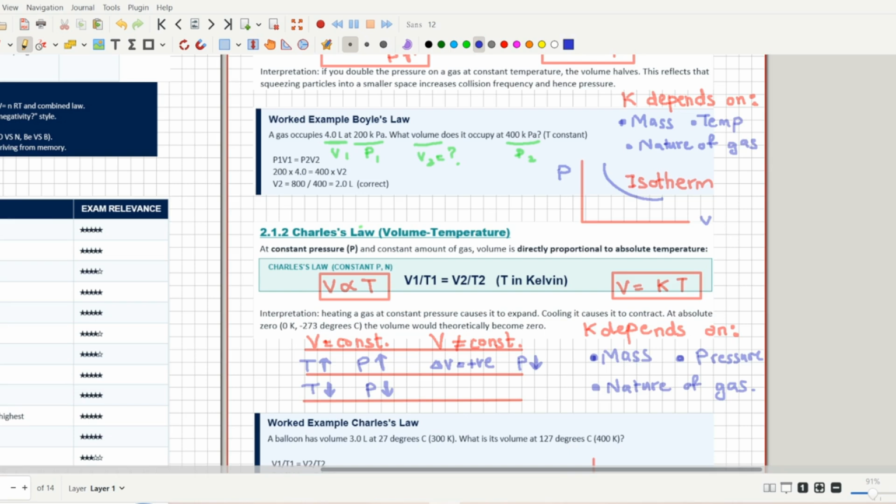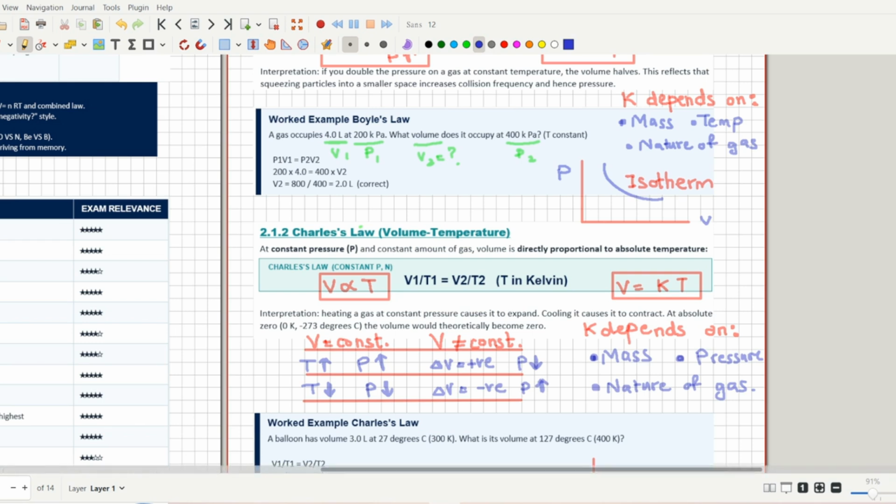That's why if you compare the difference, then the change in volume will be positive and pressure will actually decrease. I know it may seem really difficult for you right now, but if you memorize Boyle's law, Charles' law and all these laws, then come back to this topic, come back to this table after you have memorized those laws, then you will understand this law better again. If you decrease the temperature, then the change in volume would be negative and the pressure will increase.